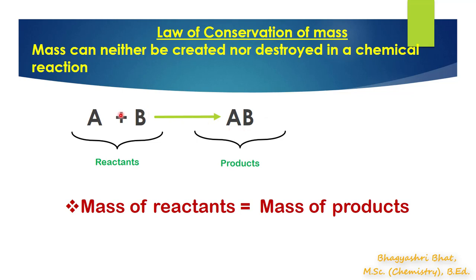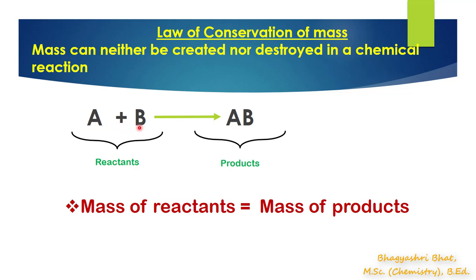Let's assume I have taken 5 grams of reactant A and 5 grams of reactant B. So the total mass of reactants is 10 grams.